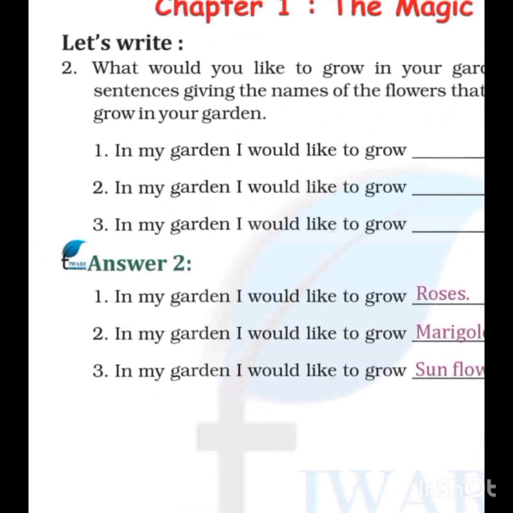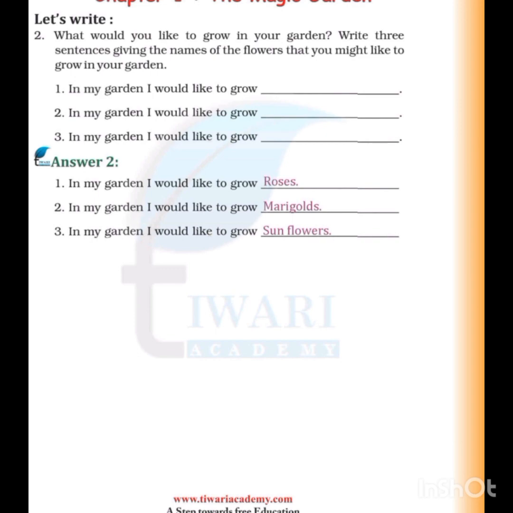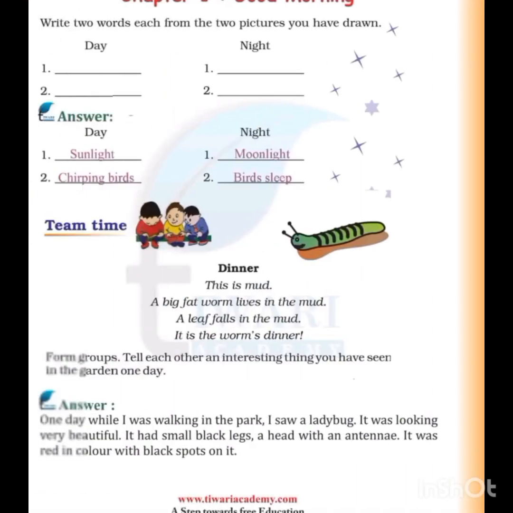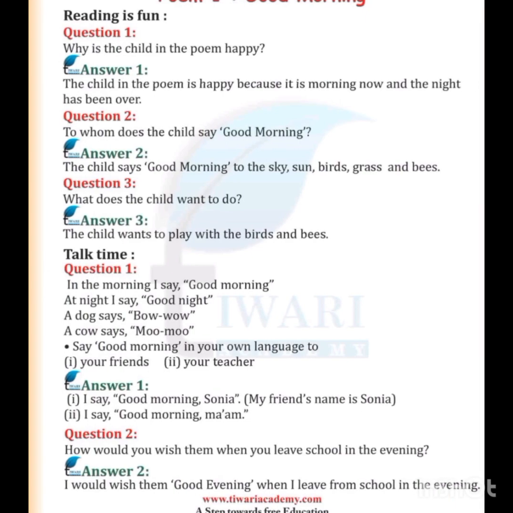See this one. What would you like to grow in your garden? Write 3 sentences giving the names of the flowers that you might like to grow in your garden. In my garden, I would like to grow roses. In my garden, I would like to grow marigolds. In my garden, I would like to grow sunflowers. So this one is your UT first syllabus and you have to learn these.